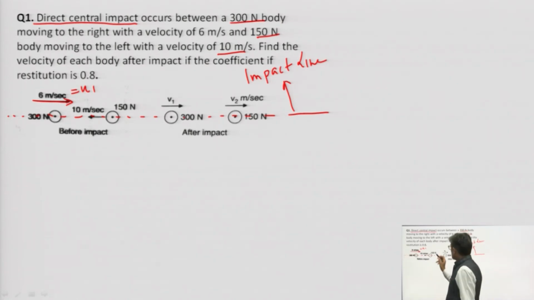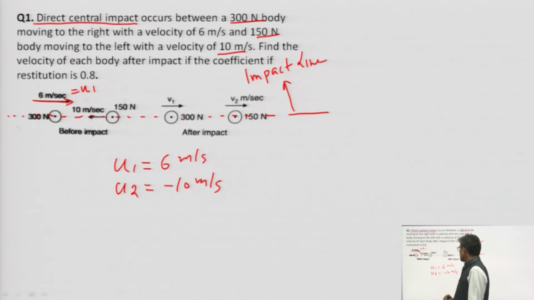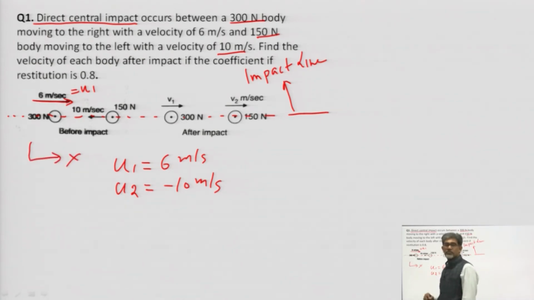So the value of u1 is 6 meters per second, and u2 is minus 10 meters per second. Why? Because if we take this direction as positive, then if u1 is positive, u2 will be negative. If u2 is positive, then u1 will be negative. No problem, take u1 as positive.